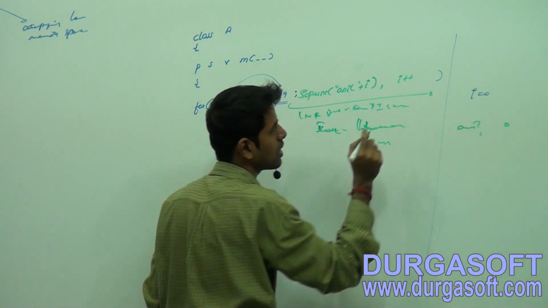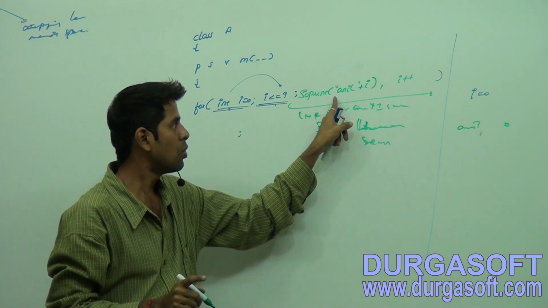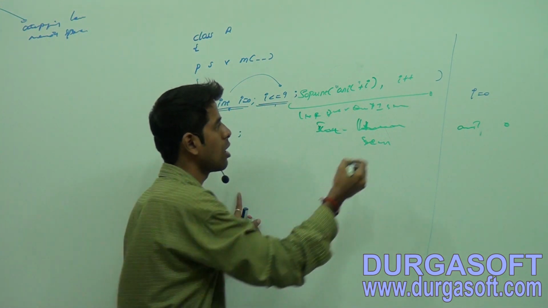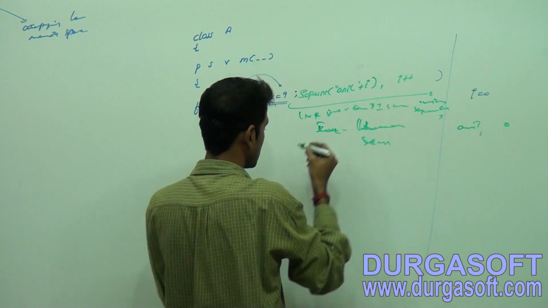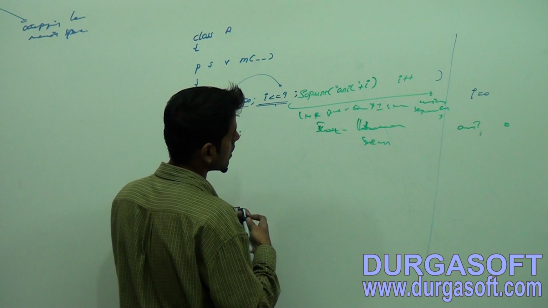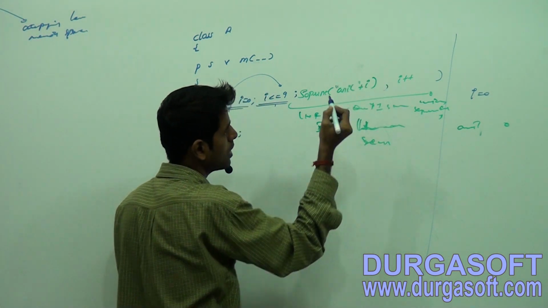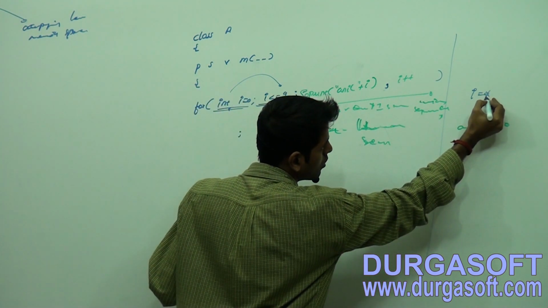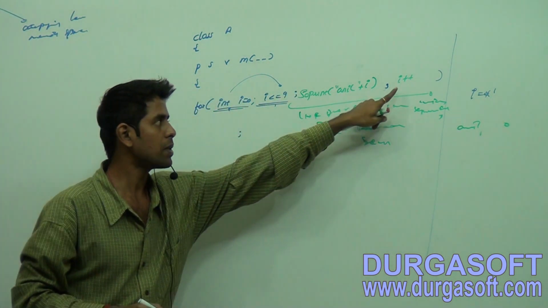Now what is the i value? I said that it will execute from left to right if you have more than one statement with a separator as comma. This is the comma separator, right? Observe, this is the comma separator. Now with i++, the i variable value will become 1.